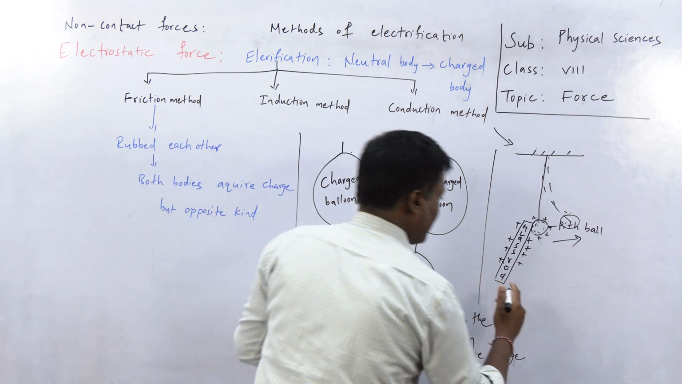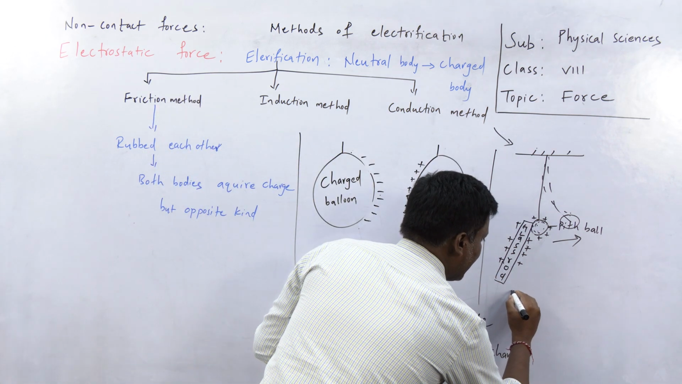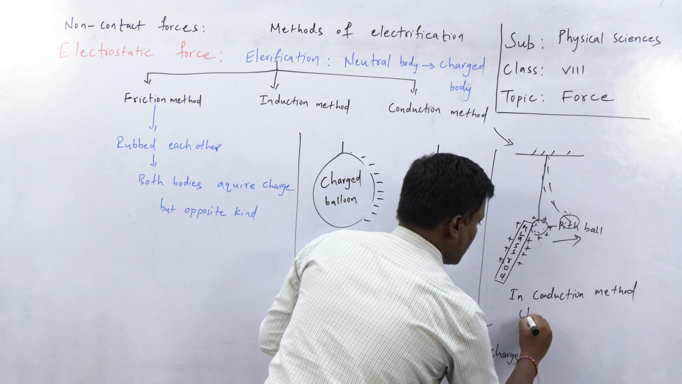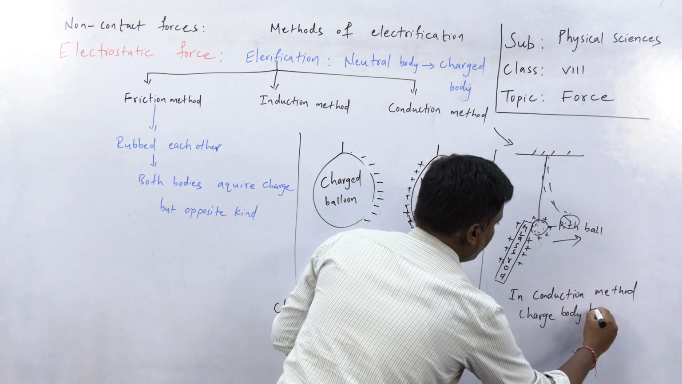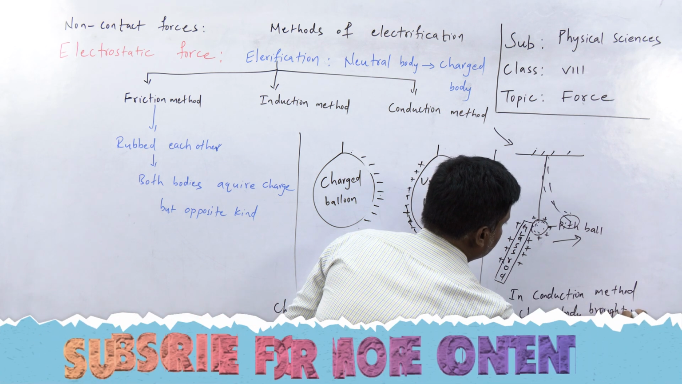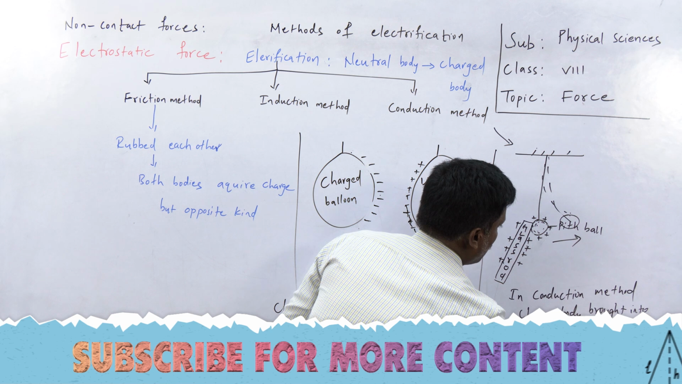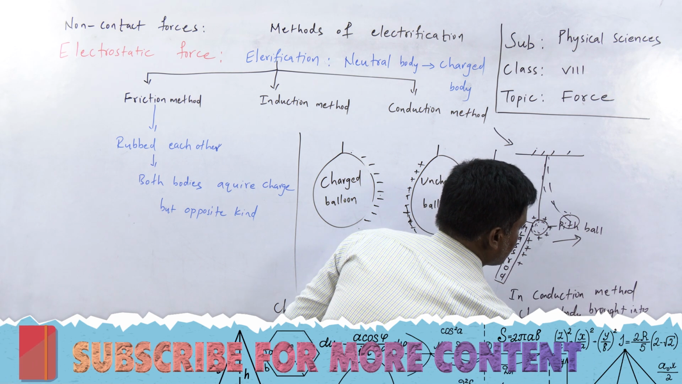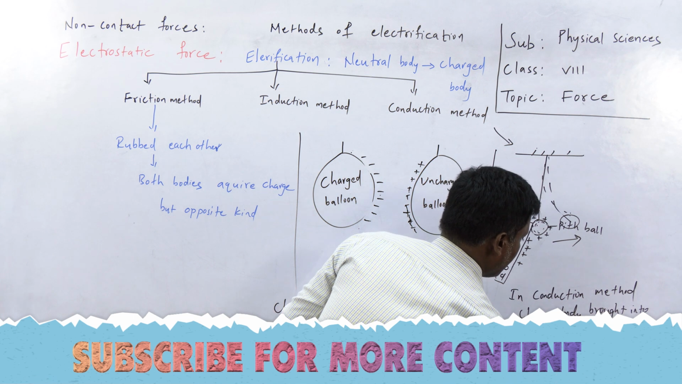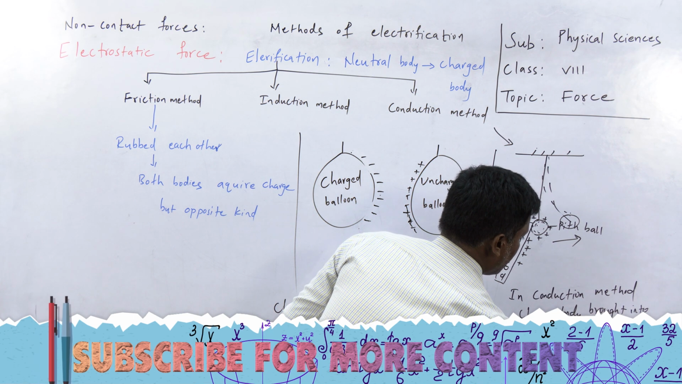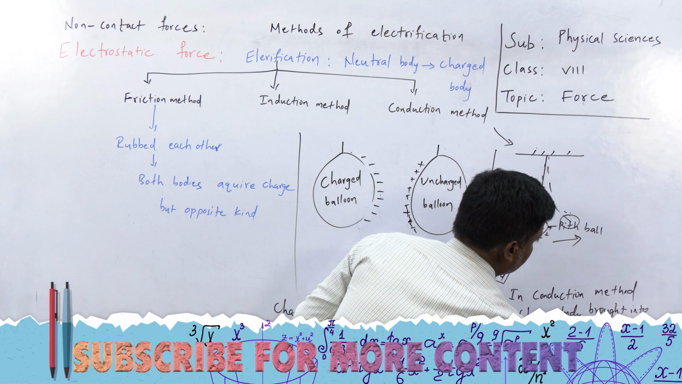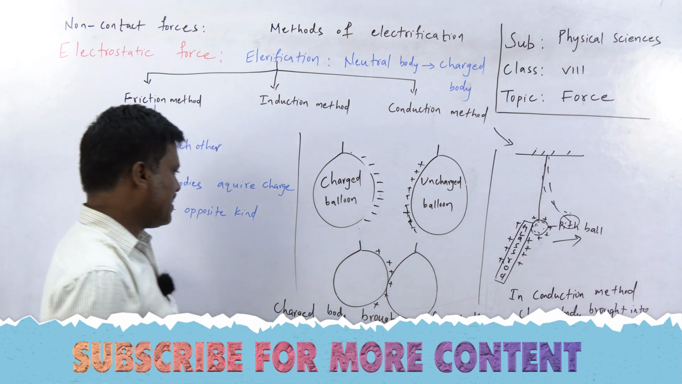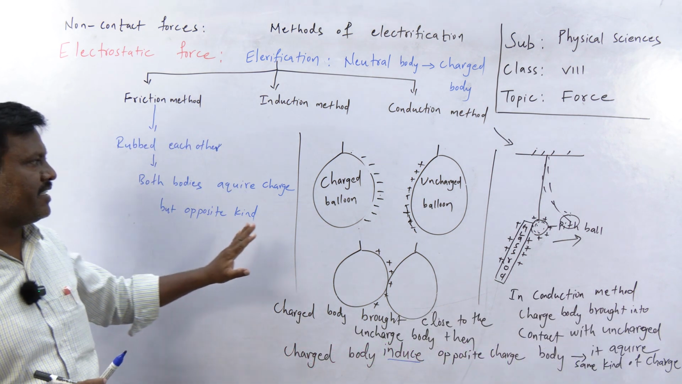Regarding this I will write something. In the conduction method, a charged body is brought into contact with an uncharged body. Then what happened? It acquired the same kind of charge. Please note down these points regarding this.